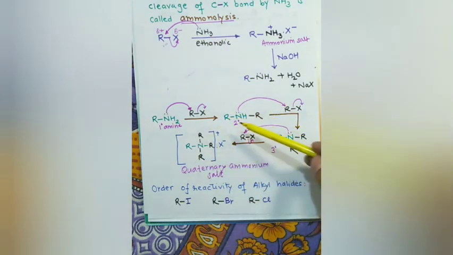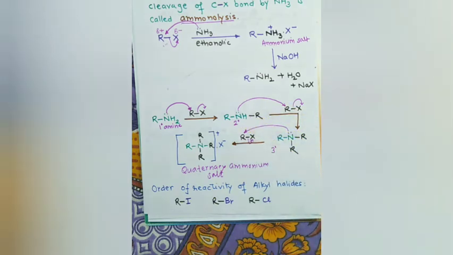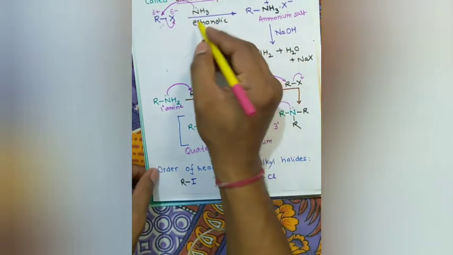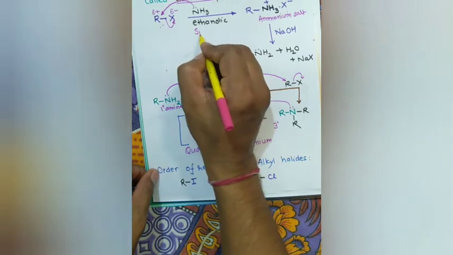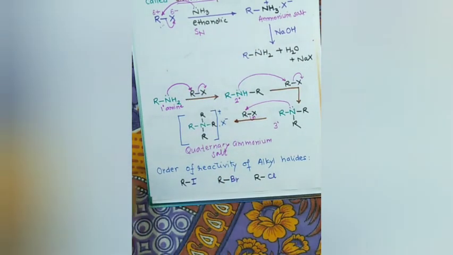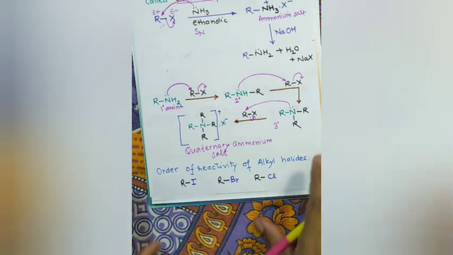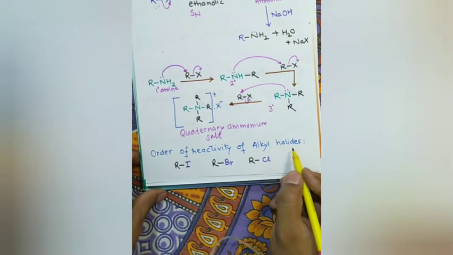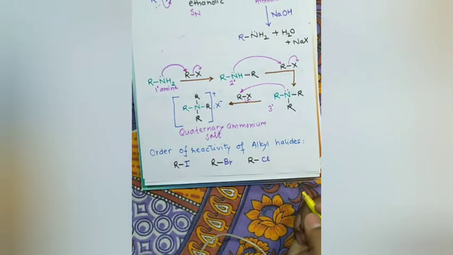Apart from those, you will also get secondary and tertiary, but in very small amounts. But this reaction is not a preferred method. Now, since this is a nucleophilic substitution reaction, as we have discussed earlier, what is the order of reactivity of alkyl halides towards a nucleophile?